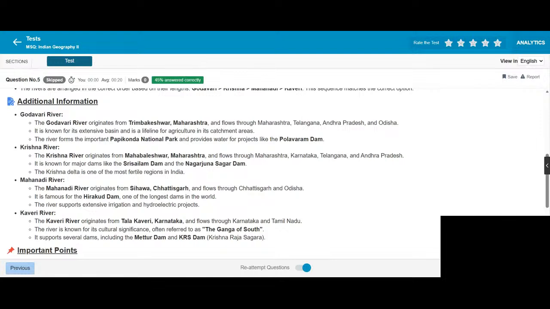Krishna River originates from Mahabaleshwar, Maharashtra and flows through Maharashtra, Karnataka, Telangana, and Andhra Pradesh. It is known for major dams like Srisailam Dam and Nagarjuna Sagar Dam. The Krishna Delta is one of the most fertile regions in India.